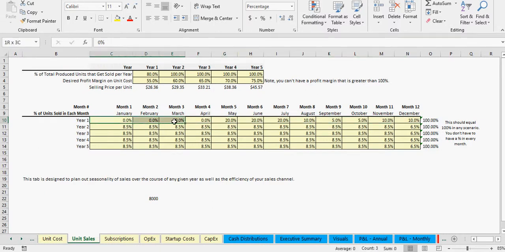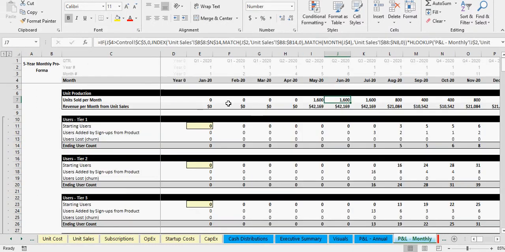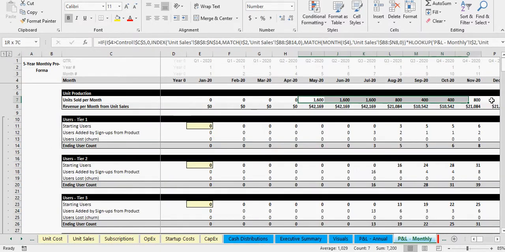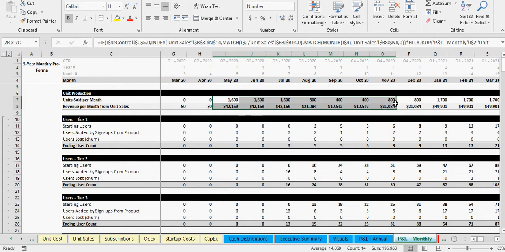And here we're saying, okay, we're actually not going to start selling things until May. So that's why in our monthly, you can see nothing's actually selling until May. And then the actual amount that's selling in May is 20%. So you get 20, 20, 20, 10, 5, 5, 10, 10. So based on these percentages, this dynamically updates, and you can see if we go for the year, it should be our 8,000, which you can see if we sum it up, there's the sum 8,000.